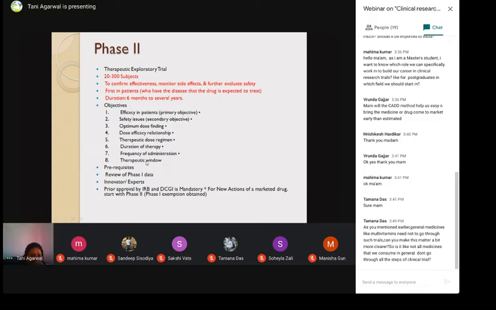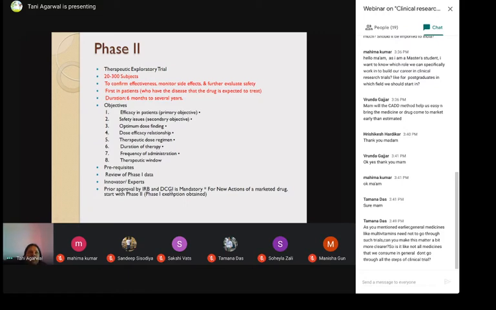What you require basically as a prerequisite to conduct a phase 2 is review of phase 1 data. Innovators or experts should be there on the team, and prior approval of the IRB. IRB is Institutional Review Board, and DCGI. DCGI is Drugs Controller General of India.